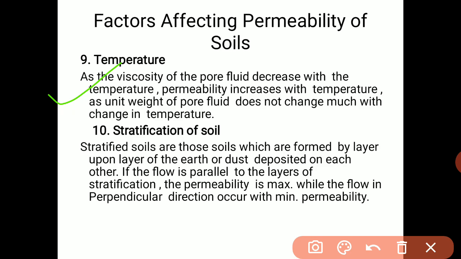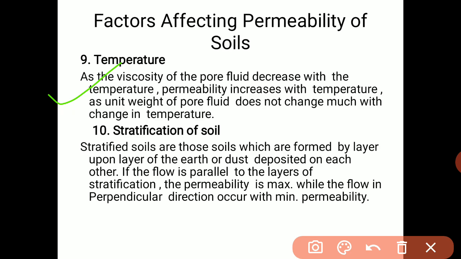Then the last point is the stratification of soil. What is the soil strata and what are the layers the soil strata is having? That also affects the permeability of soil. Stratified soils are those soils which are formed by layer upon layer of earth or dust deposited on each other.